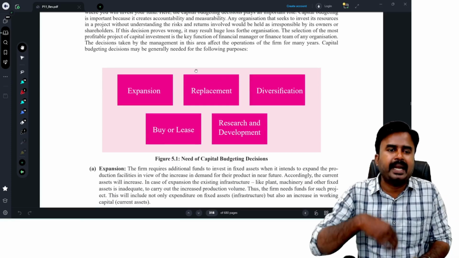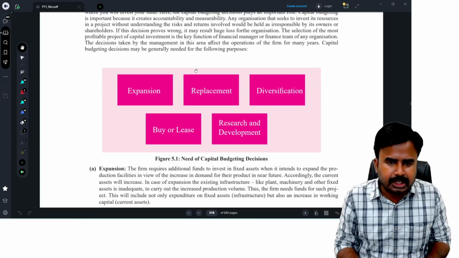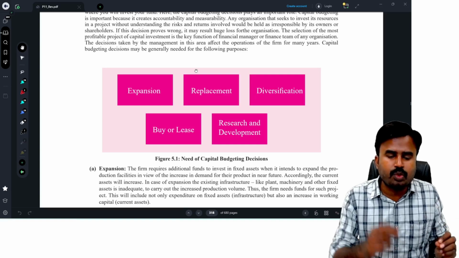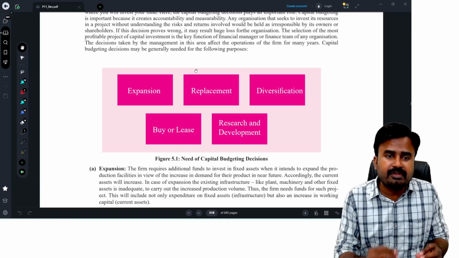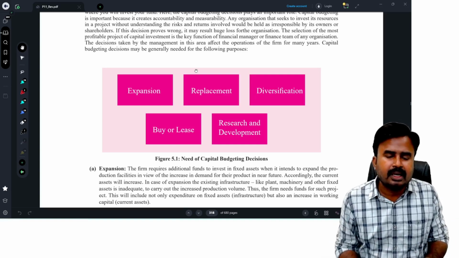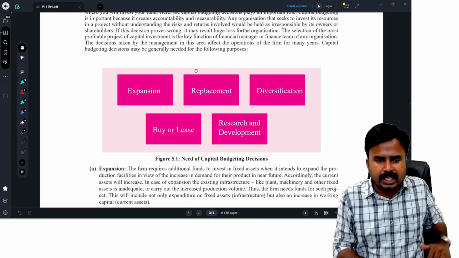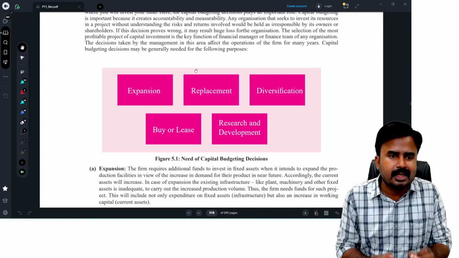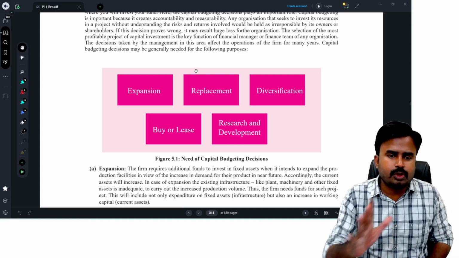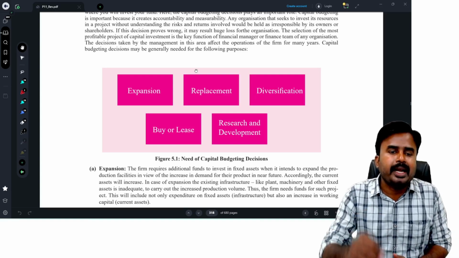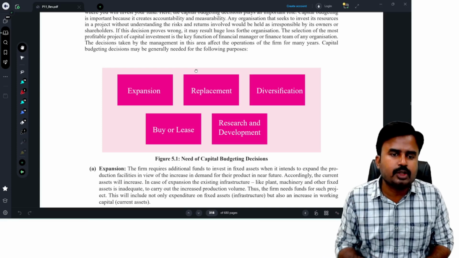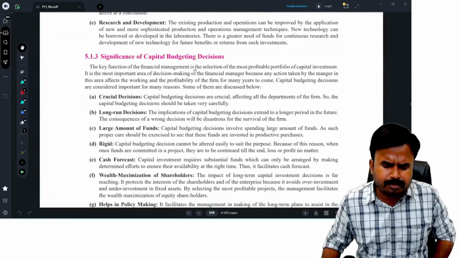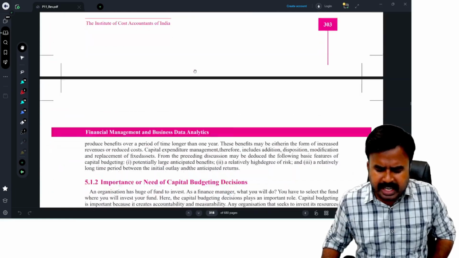So before expanding the business line, I have to take a decision called investment decision or capital budgeting decision. Expansion decision is one of the capital budgeting decisions. Replacement of the assets is one of the capital budgeting decisions. Diversification into a new product line is one of the capital budgeting decisions. Buying an asset or leasing an asset, taking a decision related to that, is also one of the capital budgeting decisions. R&D, can I go for R&D or not? That is also one of the capital budgeting decisions. Okay, so these are some of the important areas we need to deal with.